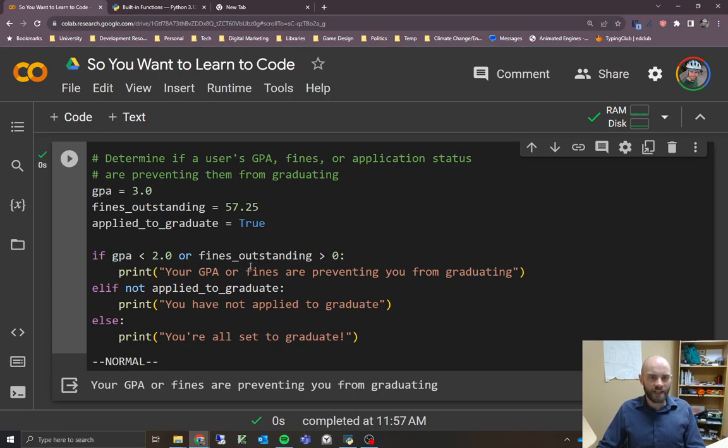But the fines are outstanding, so it's going to complain about that: your GPA or fines are preventing you from graduating. If we change this back to 0, then it's fine with that, right? And we did apply to graduate, so we're good there. Now we can jump to the last line and say you're all set to graduate.